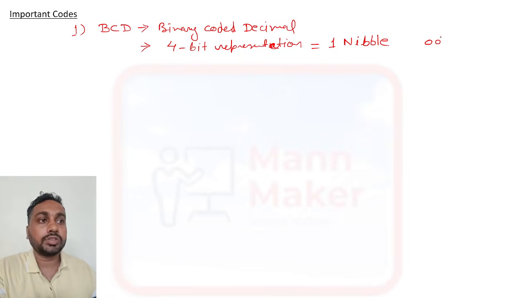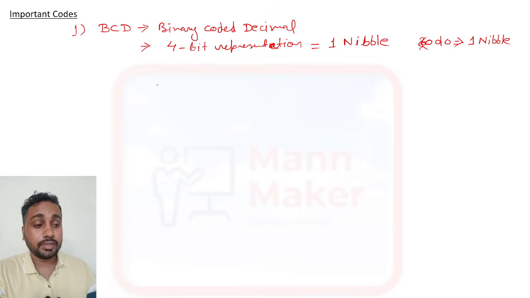Suppose we have 0010. This is a 4 bit representation, and 4 bit representation is called 1 nibble in a binary or digital system. Suppose we have 56 as a decimal number and we need to represent it as BCD.